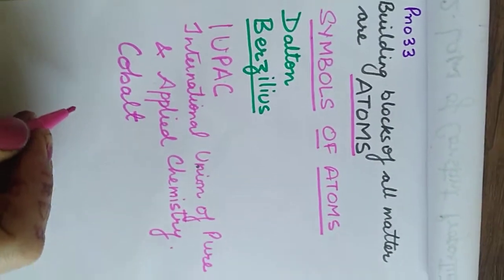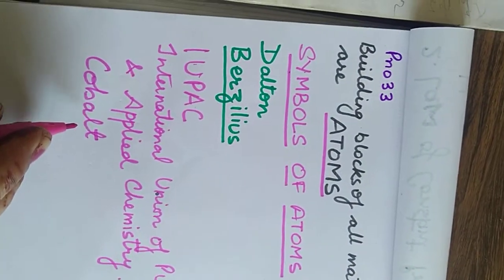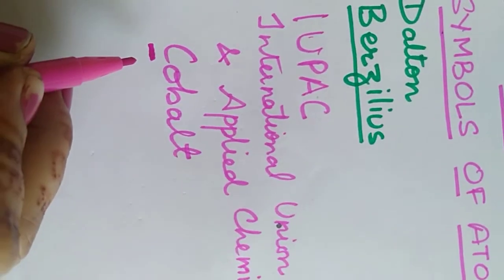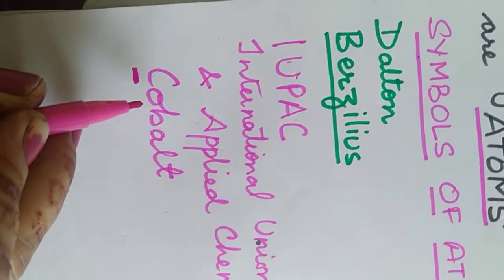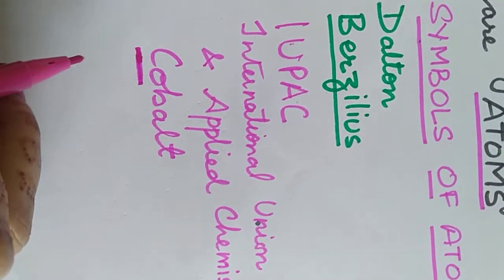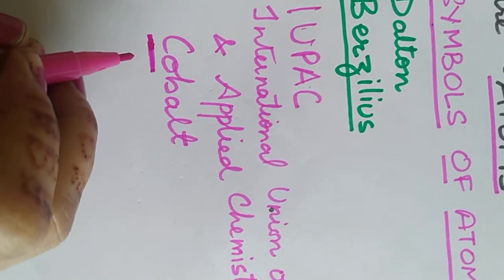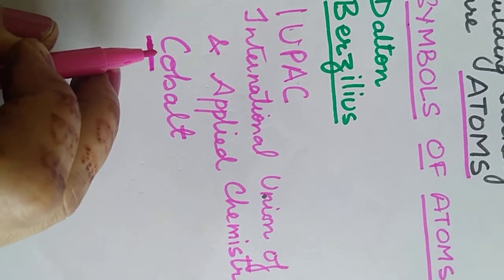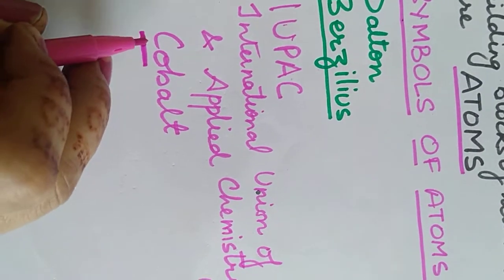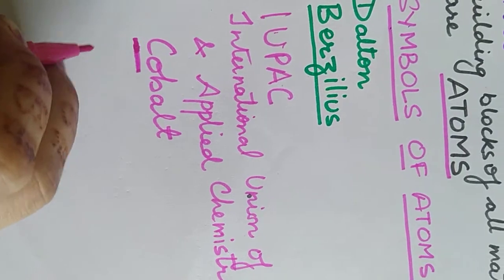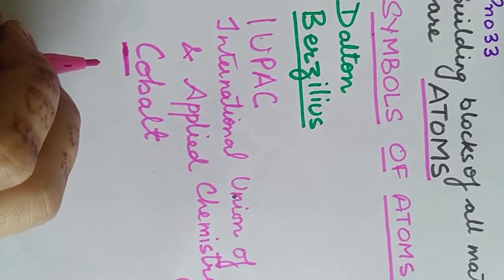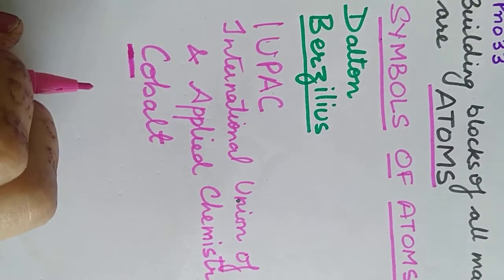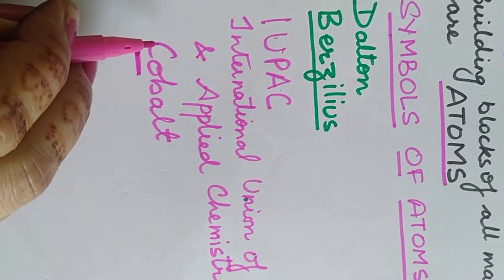Cobalt is an element, right? So he said that the symbol will be taken as the first letter or first 2 letters. First letter if that alphabet is not repeated. But you know, there are so many elements whose names start with C. Copper, cobalt, chromium, calcium, carbon, chlorine, they all start with C.